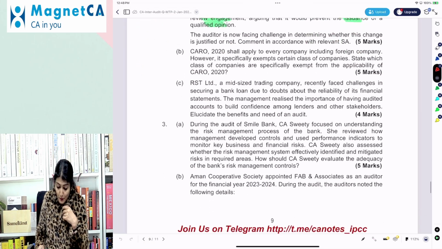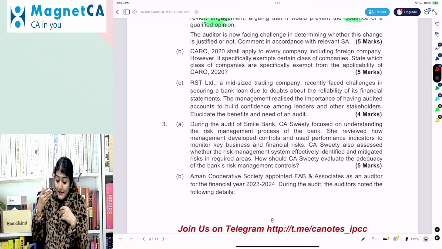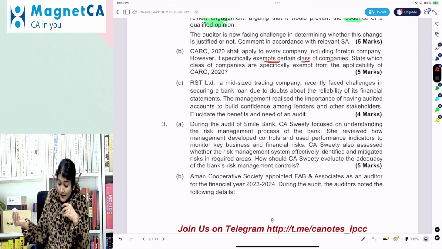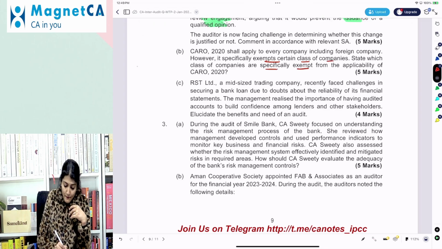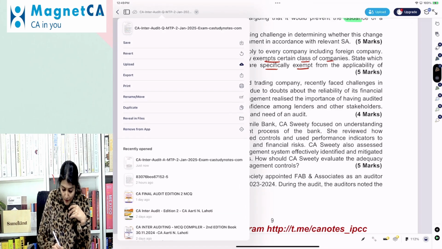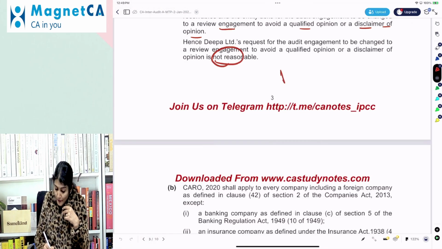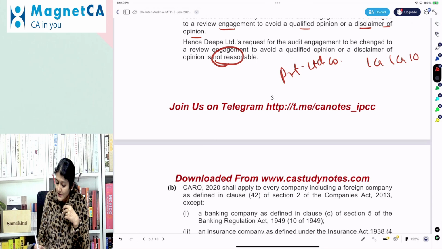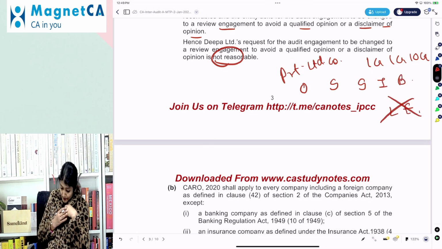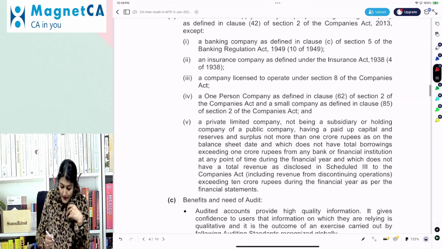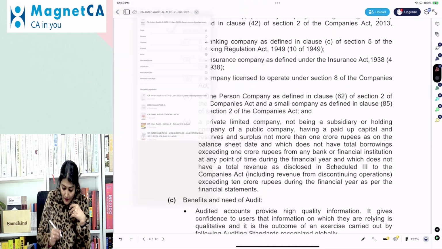Okay. Question number 2B. CARO shall apply to every company, including a foreign company. However, it specifically exempts certain classes of company. State the classes of companies which are specifically exempt, right? So we say it is possible that for few companies, CARO reporting may not be applicable. Private limited companies subject to certain conditions, 1 CR, 1 CR, and 10 CR. One person company, small company, Section 8 company, insurance company, and the banking company. Right? So that is our answer regarding the applicability of the CARO.